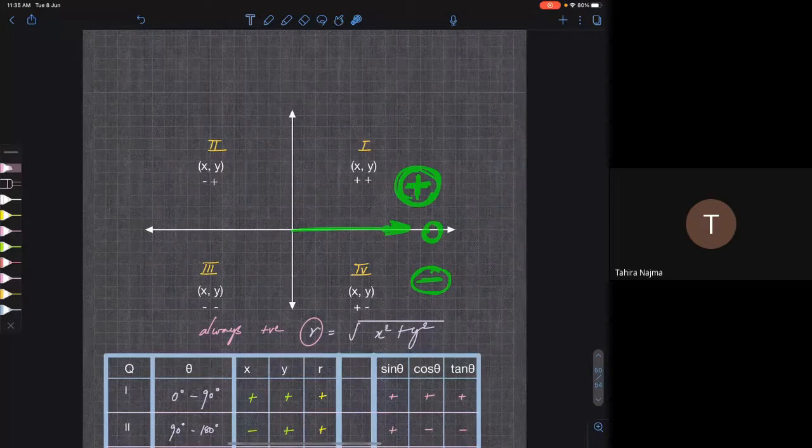Are you getting my point? What about tan? Similarly, tan also is positive in the first quadrant and it is negative in the fourth quadrant, right? So between them, it is 0. Do you agree?